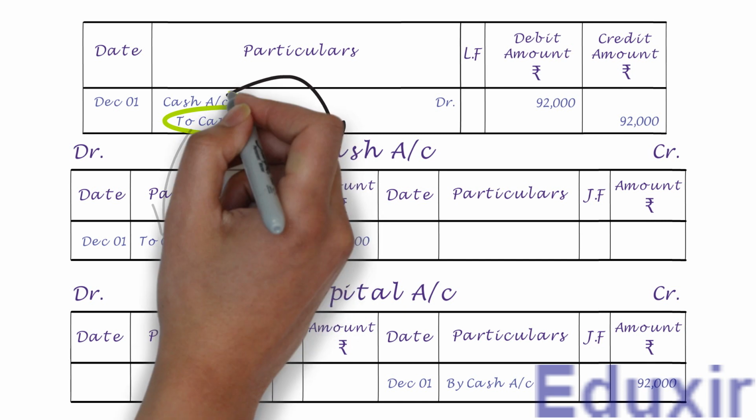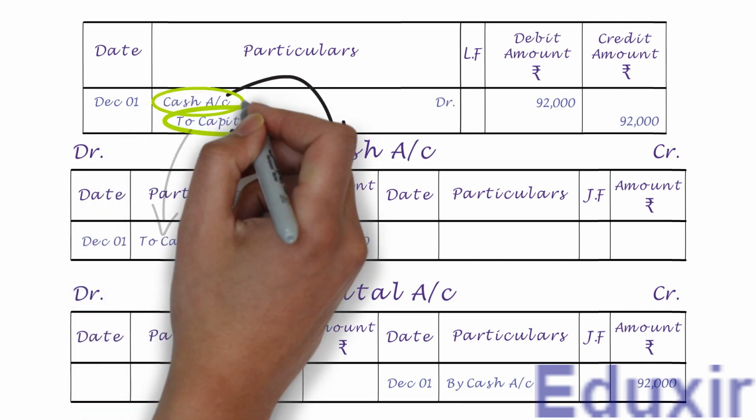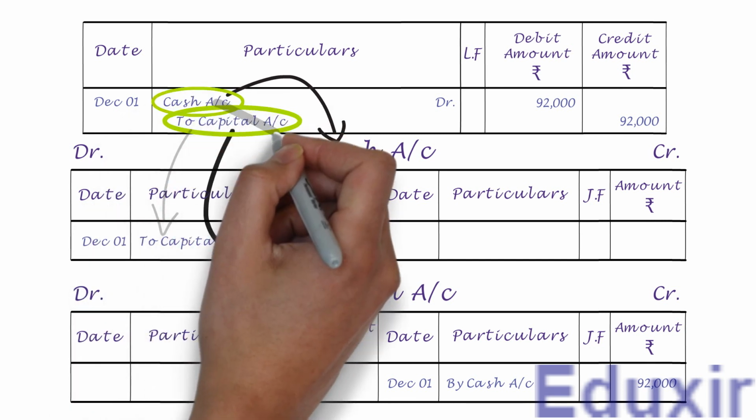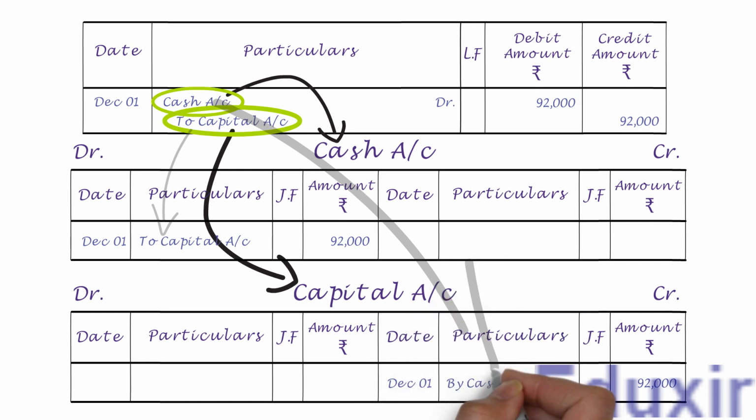Note here that in the journal, the cash account is the debit entry, but the debit account name has to be entered in the particulars column of the capital account's credit side. We are now familiar with how to post journal entries into the ledger accounts. Once you know how to post the journal entries into the ledger accounts, the rest is just a routine process. Let us now proceed with the posting of all our journal entries into the corresponding ledger accounts one by one.